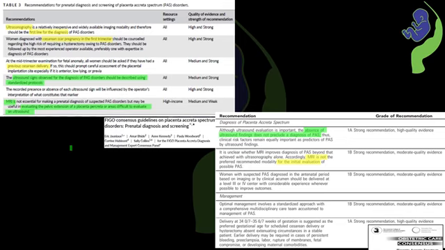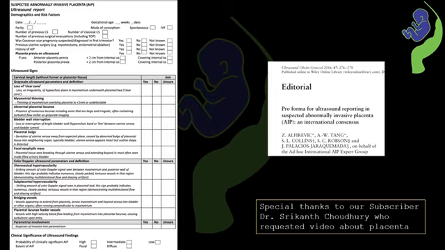Now this slide shows the proforma for ultrasound reporting in suspected abnormally invasive placenta by the AIP Expert Group. This format helps us standardize how we report Accreta spectrum markers, beginning with patient's demographics, clinical risk factors, placental location, and then systematically covering each and every grayscale and important Doppler signs.